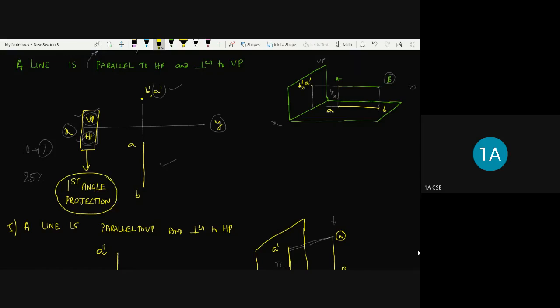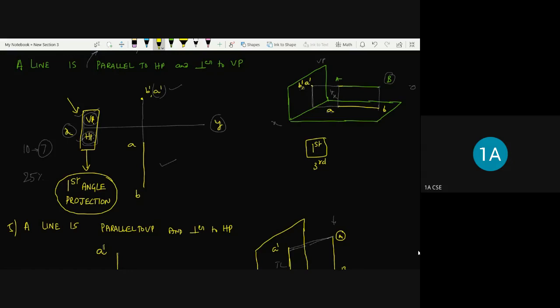There are two systems of projection which you have studied in previous classes: first angle projection and third angle projection. Here I am using first angle projection.